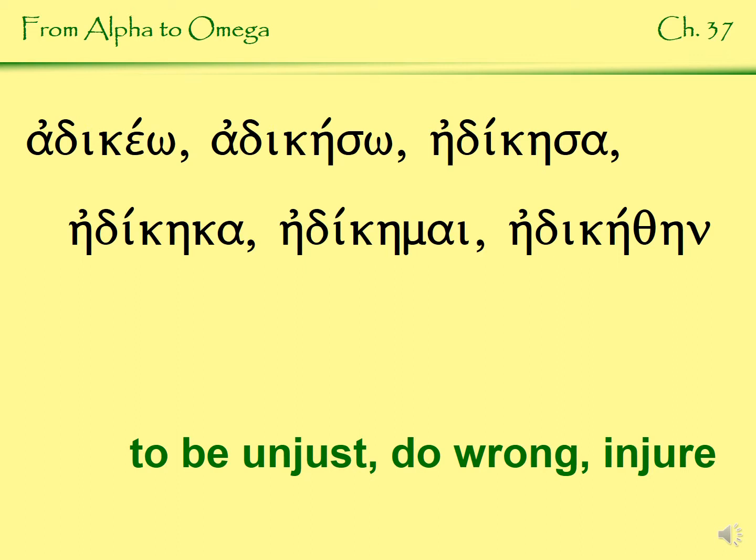Notice there was the section on your note-taking sheet, your summary or introduction for chapter 37, that shows the cognate accusative that we'll look at a little bit later in the vocabulary. But to know what that cognate means, it means that the object is really the very same word as the verb itself, and is just to say then I've done a wrong or something like that. So adikeo, again, is this verb, to be unjust or do wrong or injure.